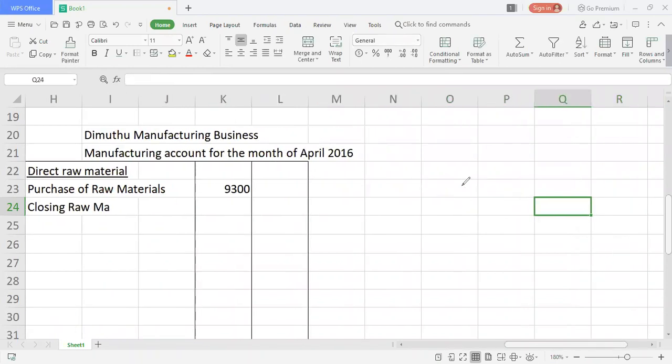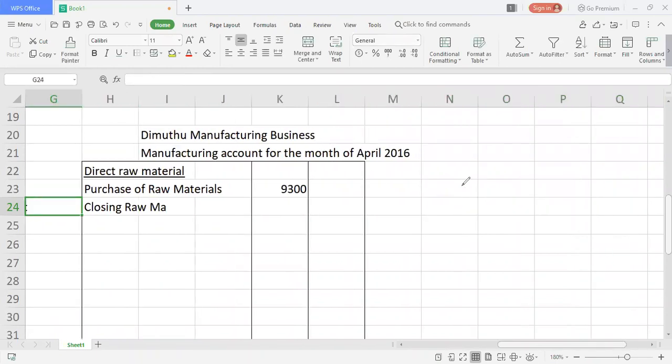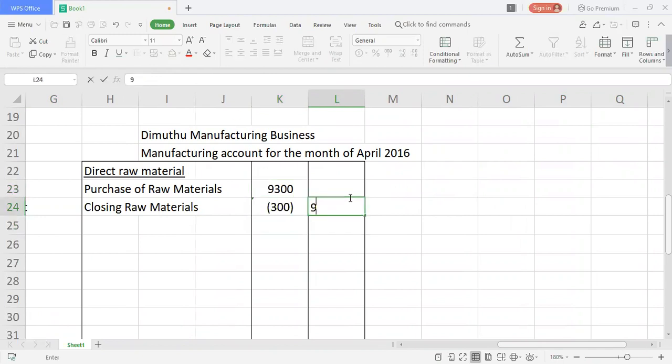Let me take this side so you'll have a clear picture of what I'm doing. Closing raw materials 300. So I'll deduct it first of all. Okay, so I will get 9,000 here.